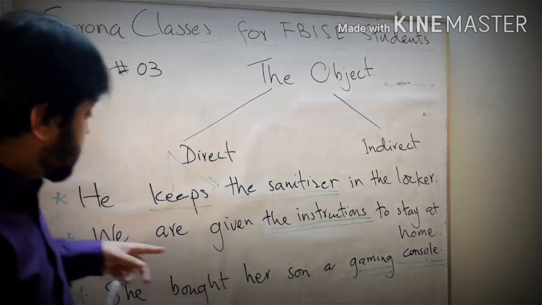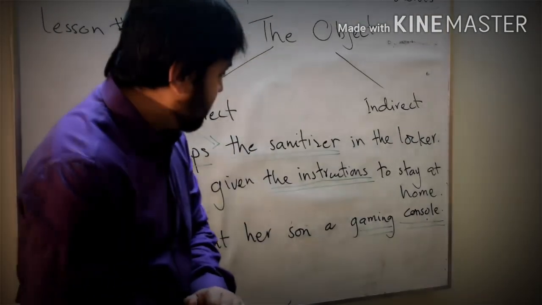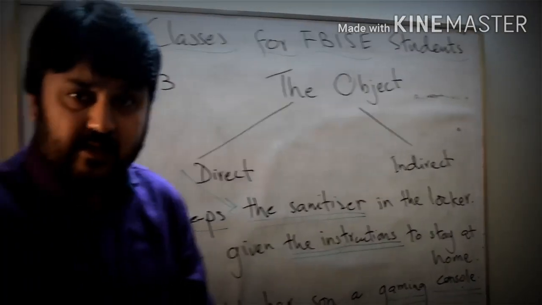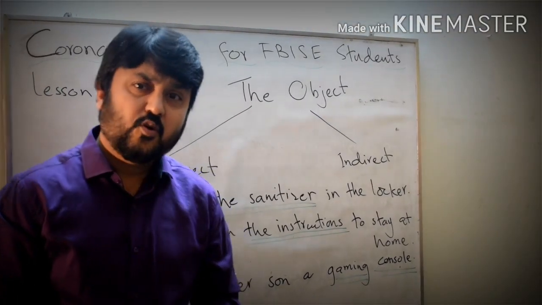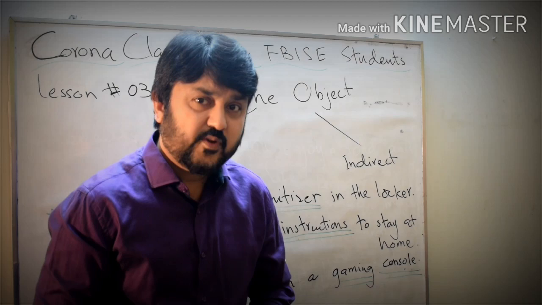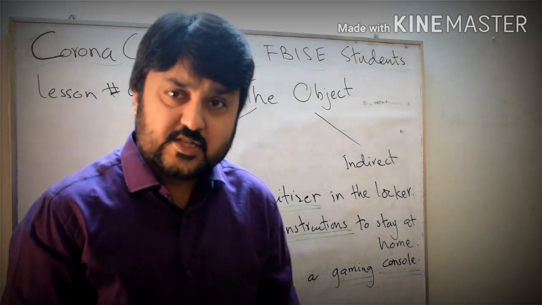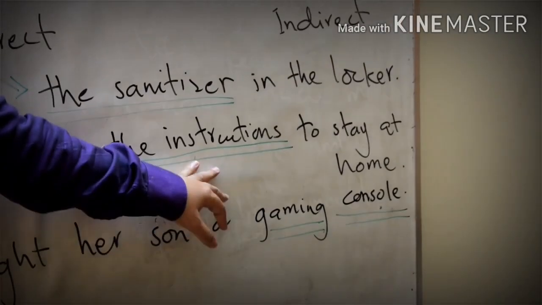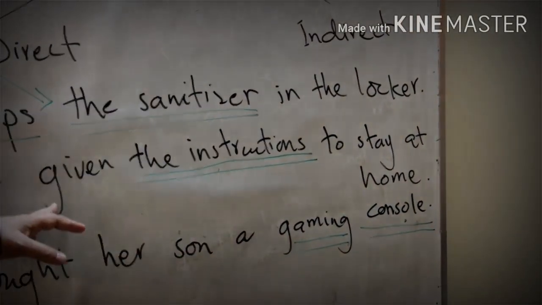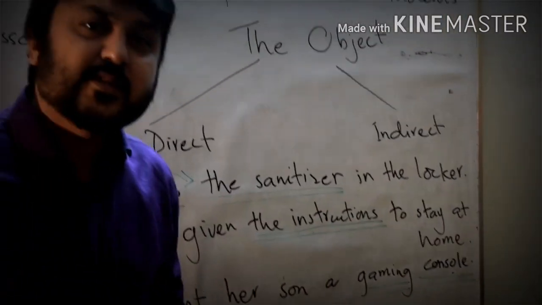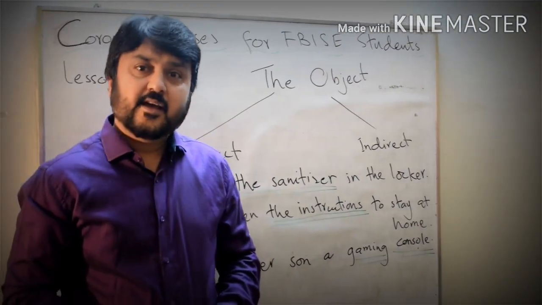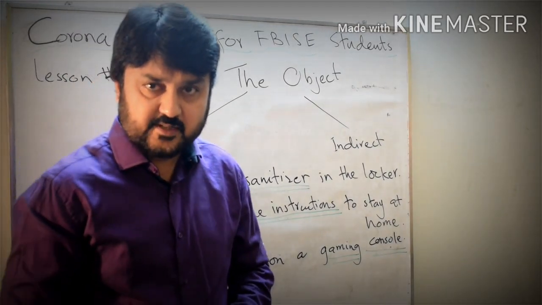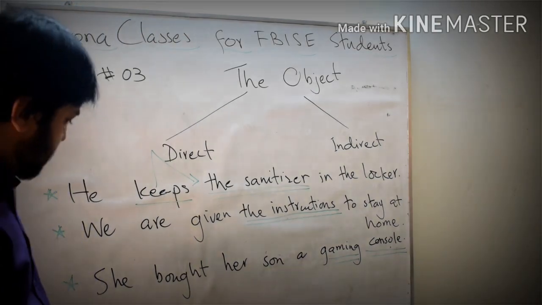Okay, the next example. We are given the instructions to stay at home. What are we given? We are given the instructions. So again, the noun instructions is receiving the verb given immediately after that. So that is why it is again a direct object. Fine? Direct object. Now look at the next sentence.